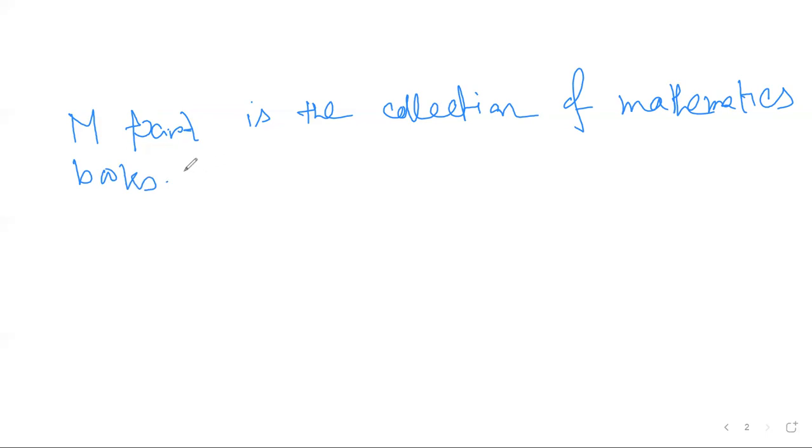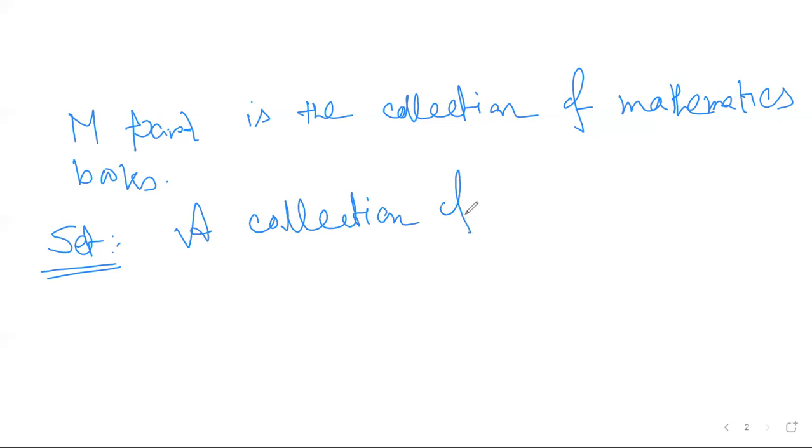So M is a collection. Similarly, a set is a collection of well defined objects like mathematics books. So formally, a set is defined as a collection of well defined objects, right?